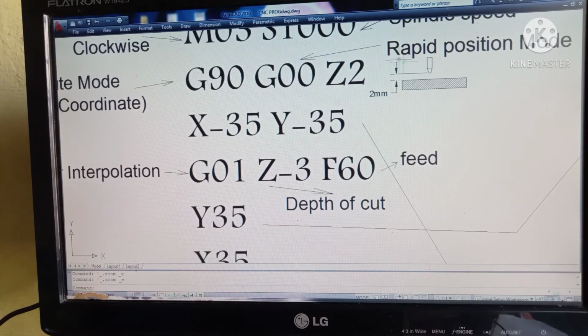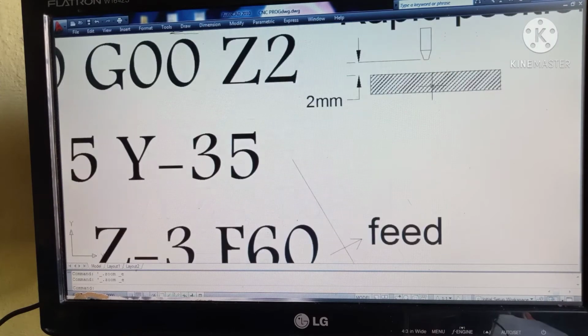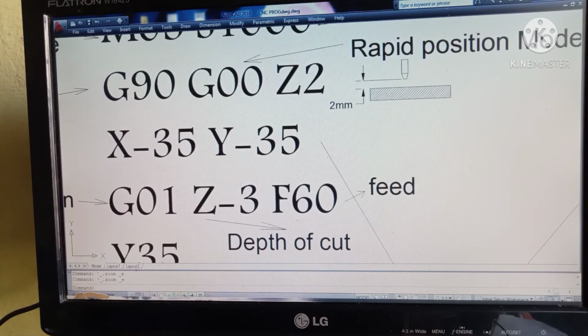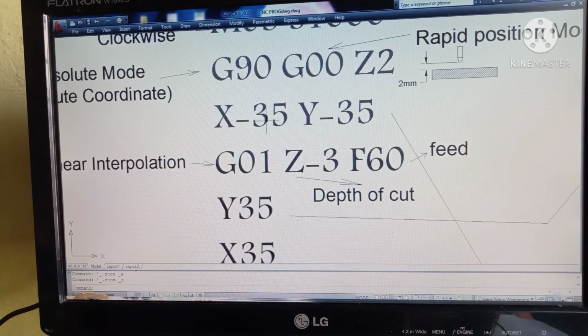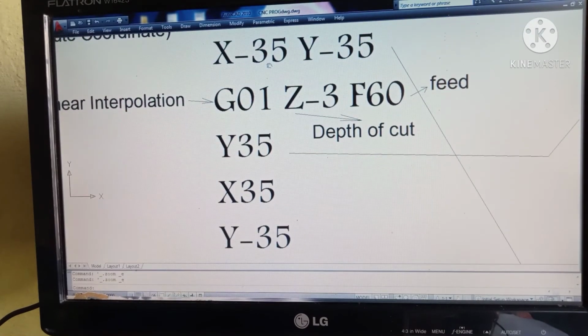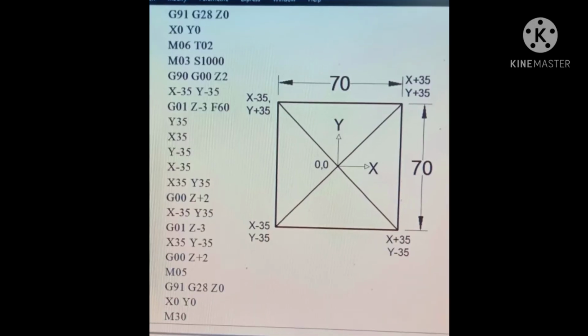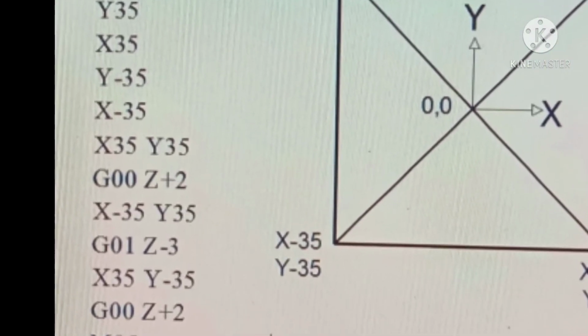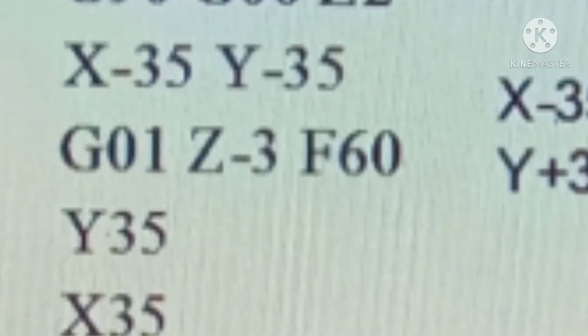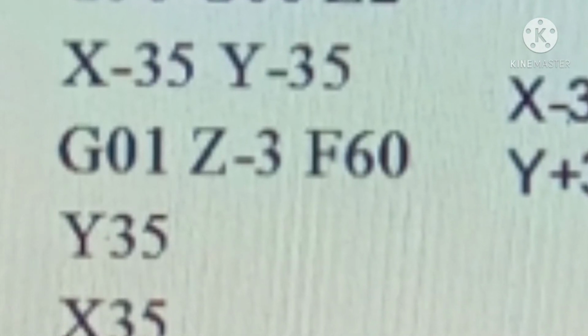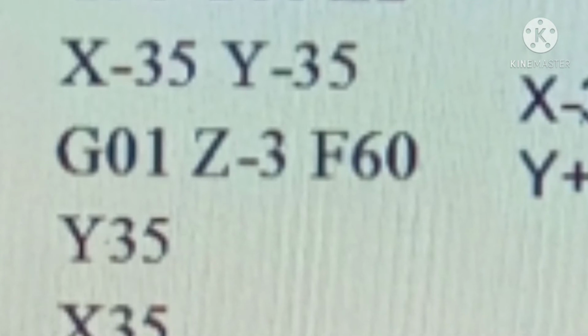Next, Z2 is used to move the cutting tool to a 2 mm up position. And X minus 35 and Y minus 35 is the initial cutting position from where we will start the program to cut the metal. Next, G01 is for linear interpolation. Here all cuts are linear cuts or straight cuts.